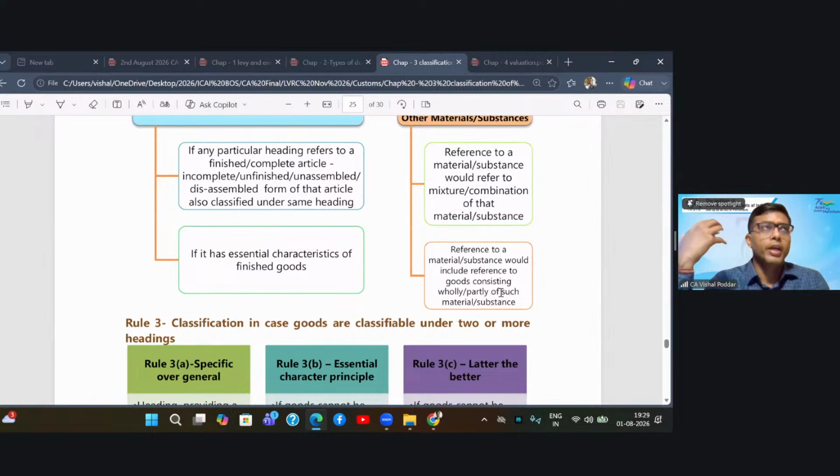Similarly, in milk products, everything like curd, all types of milk sweets, everything like Shrikhand will be classified over there, because it is made up wholly of milk. Now, the interesting point is that it also says wholly or partly made up of such material, and here there will be a problem.